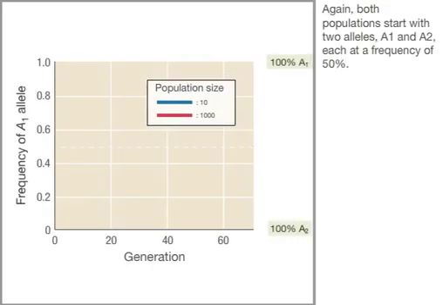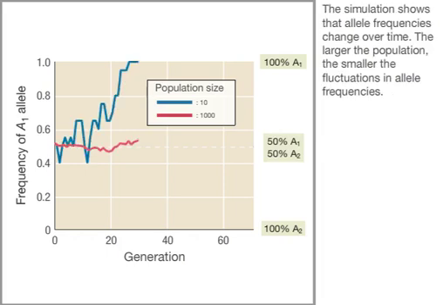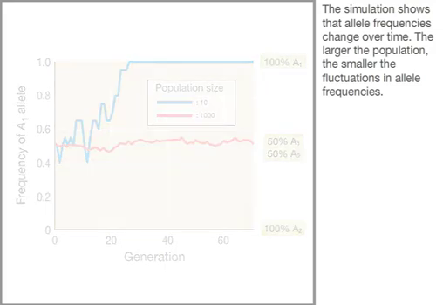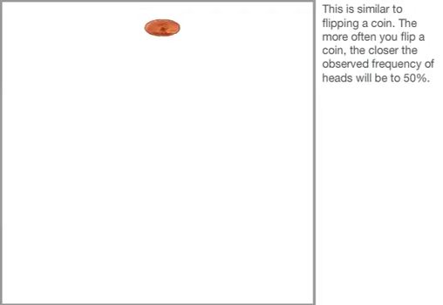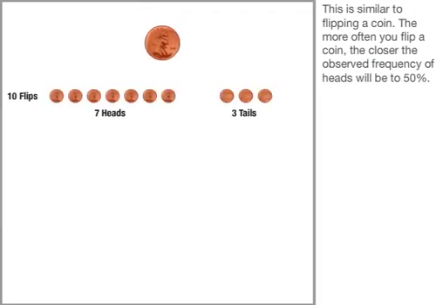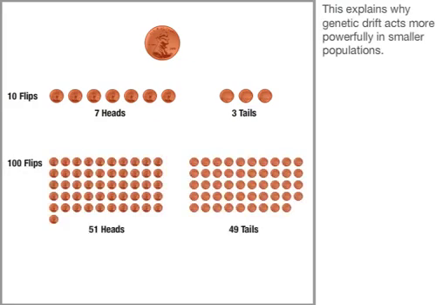Again, both populations start with 2 alleles, A1 and A2, each at a frequency of 50%. The simulation shows that allele frequencies change over time. The larger the population, the smaller the fluctuations in allele frequencies. This is similar to flipping a coin. The more often you flip a coin, the closer the observed frequency of heads will be to 50%. This explains why genetic drift acts more powerfully in smaller populations.